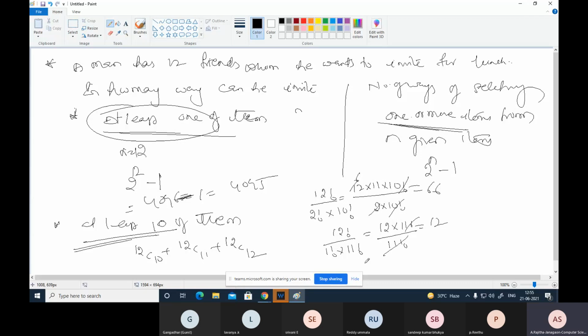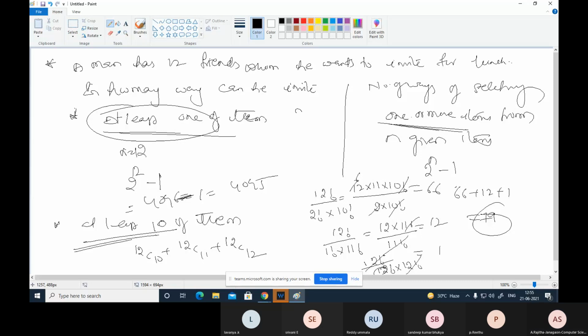The next one is 12 factorial divided by 12 factorial into 0 factorial, nothing but 1. So the answer is 66 plus 12 plus 1, which is 79. So there are 79 ways out of 12, that means at least 10 we can select.